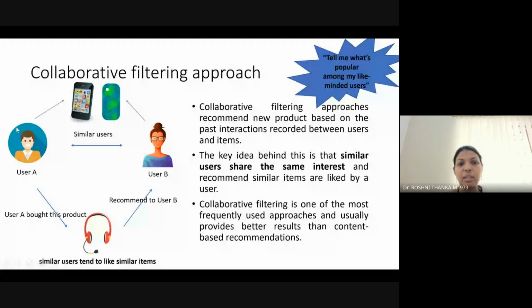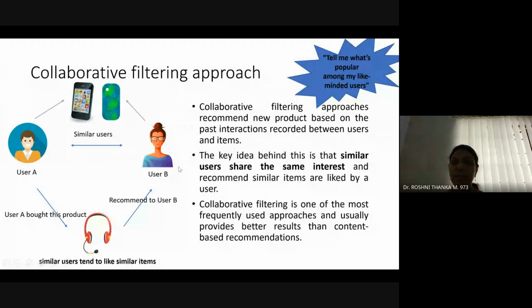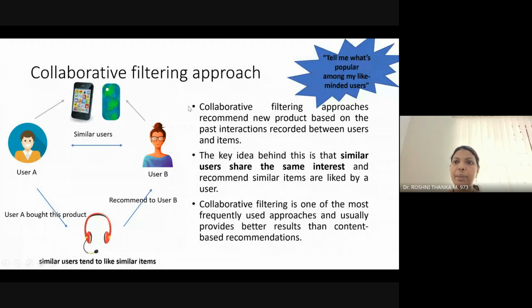So when user A has bought a new item, it suggests that same item to user B also. So this is the collaborative filtering approach. It checks the users and the similar users, and based on that it does the recommendation.